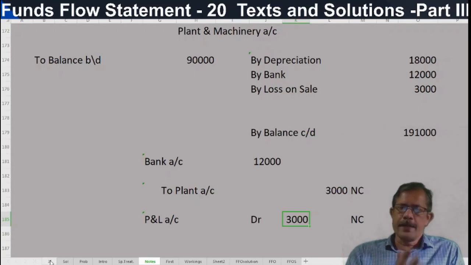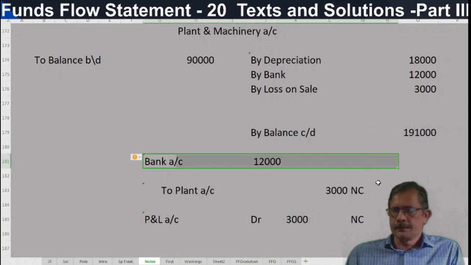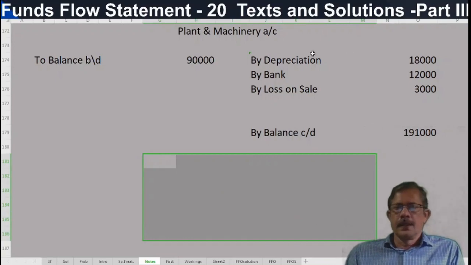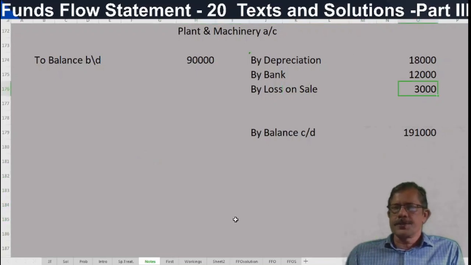So that should be added back to the operating profit or debited to the adjusted P&L account as the case may be. We are taking balance sheet item, profit and loss account. So adjusted P&L account, a debit should be given for 3,000 rupees. Then loss on sale 3,000.